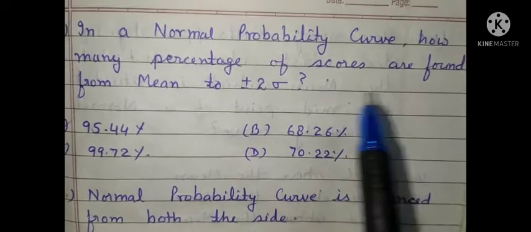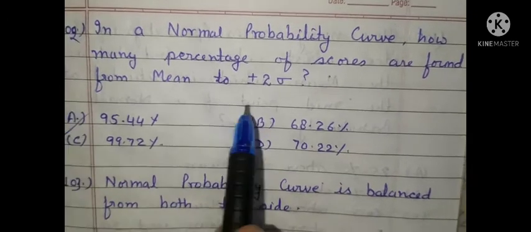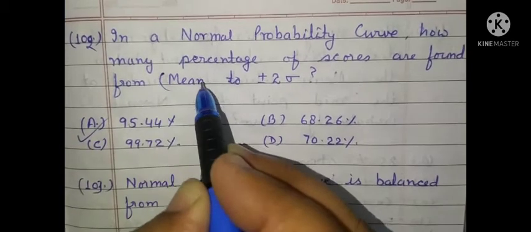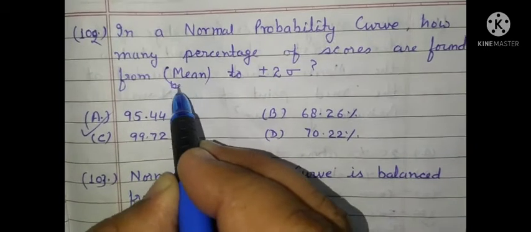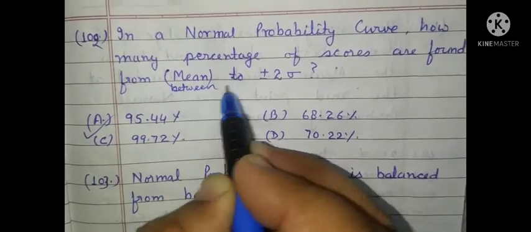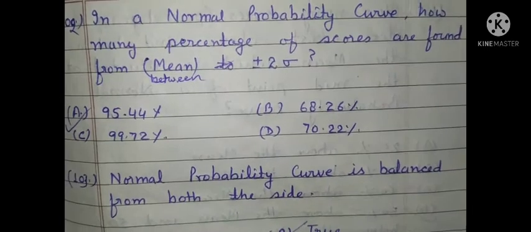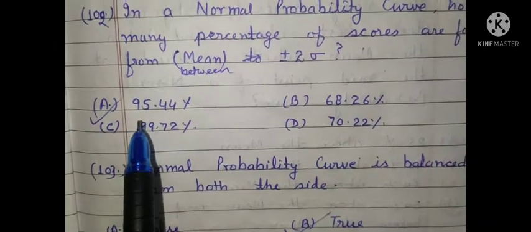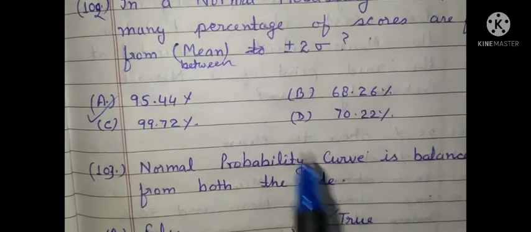So scores are found between plus minus 2 sigma. So the correct answer is 95.44%.